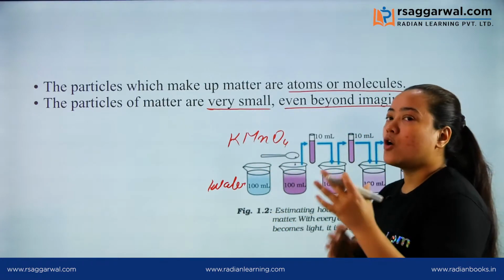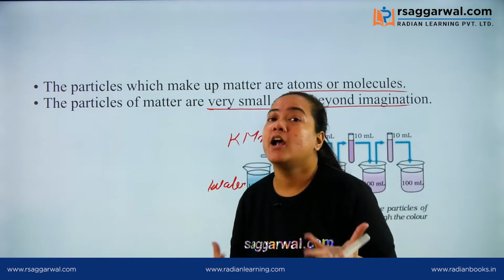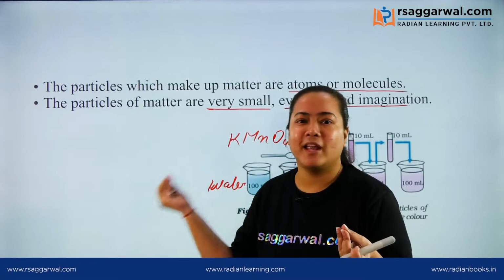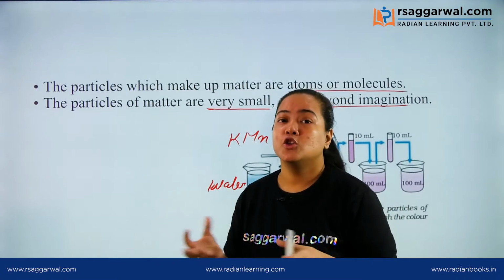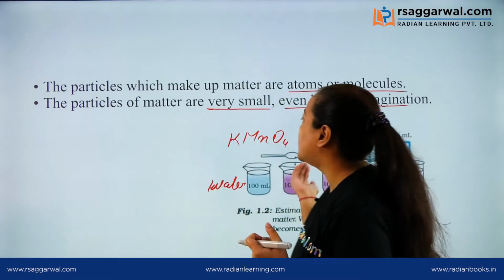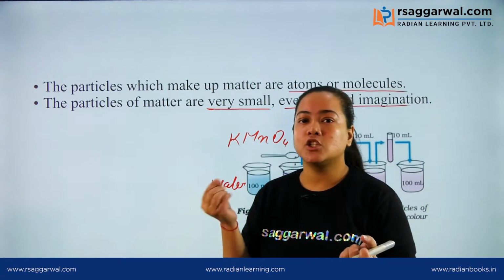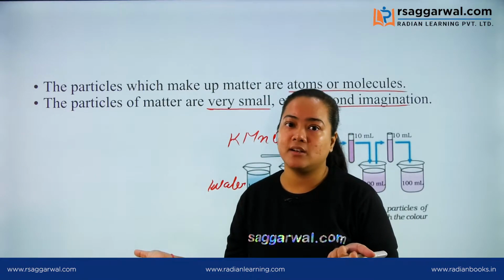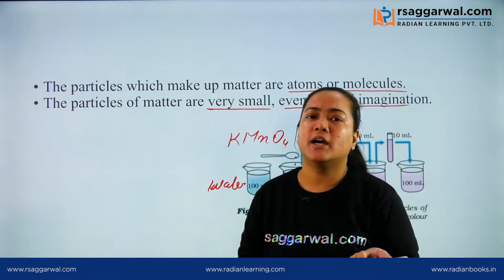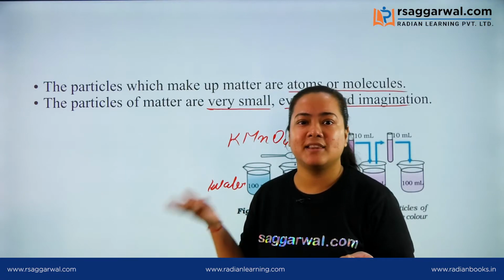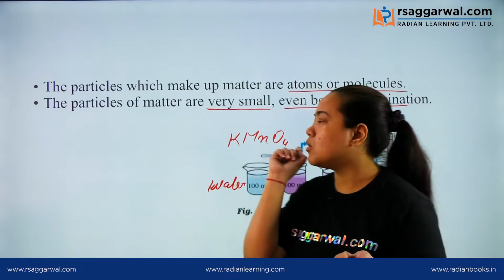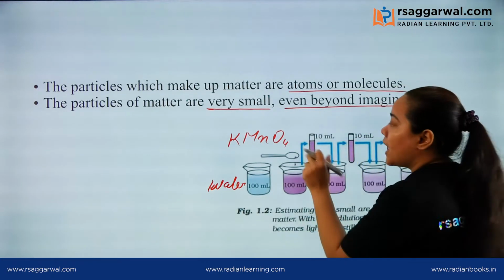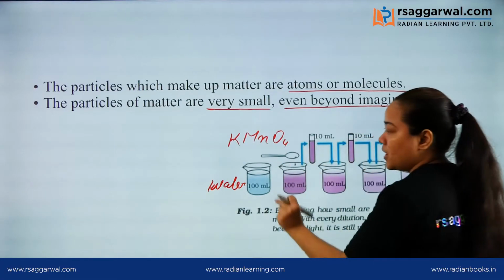The formula of potassium permanganate is KMnO4. Now you may ask, ma'am, how are we going to do this activity? We don't have potassium permanganate in our kitchen or home. Instead, you can use a very tiny amount of some ink present at your home. It may be of any color, red, blue, black, that doesn't matter, but you have to take only a very small amount of that ink and dissolve it in 100 ml of water.